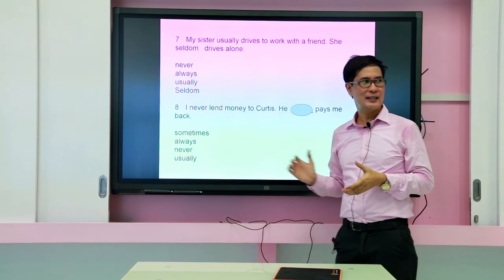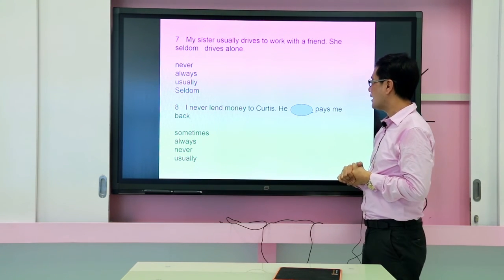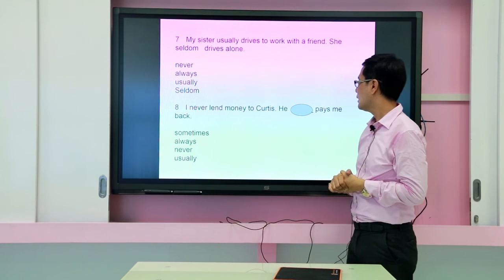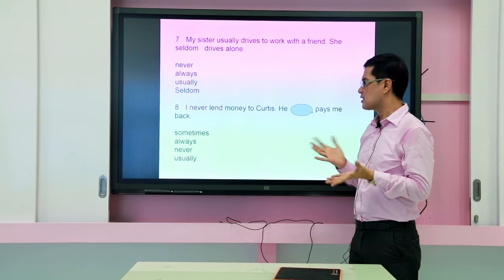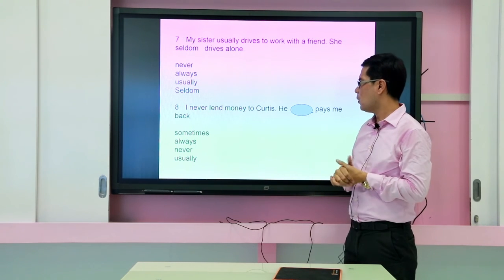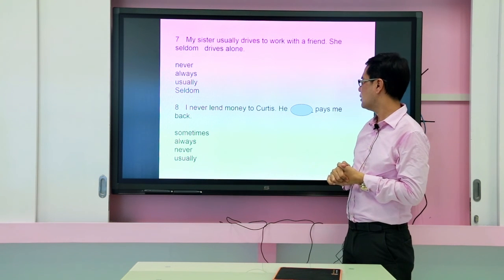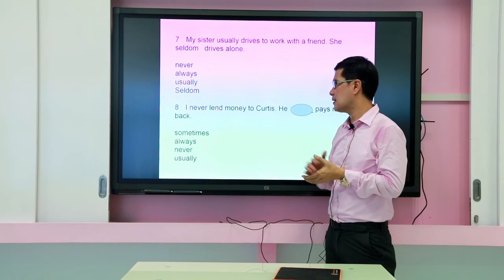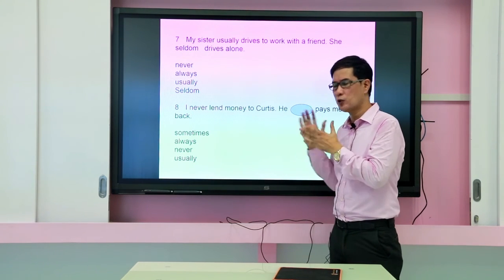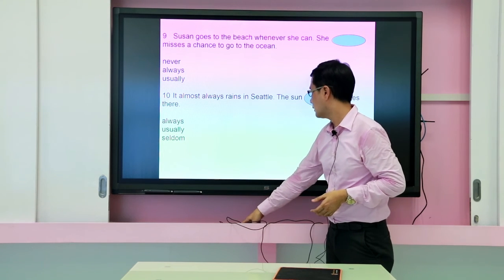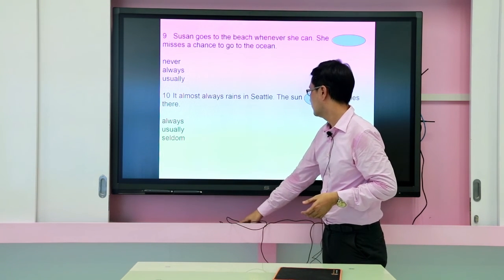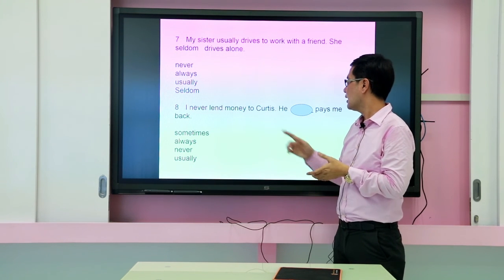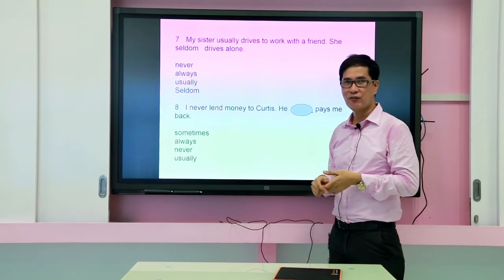Let's take, for example, the eighth sentence. I never lend money to Curtis. He blank pays me back. Never, all right? So, he sometimes pays me back. He always pays me back. He never pays me back, or he usually pays me back. Pretty sure right here in the sentence that the first one is giving you the idea of what you're going to use. For this one, the answer is he never, okay?